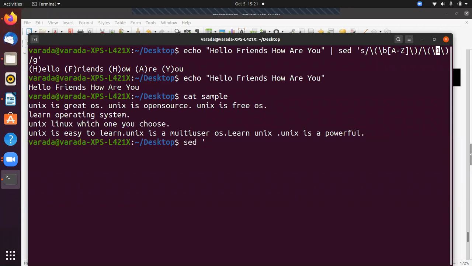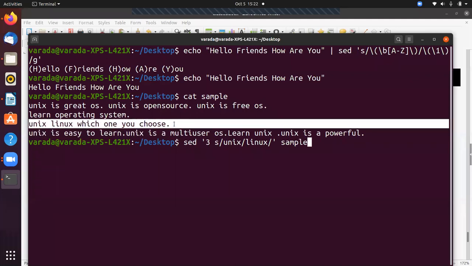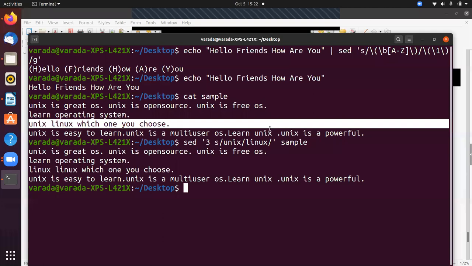So for example, 3, I want to substitute Unix with Linux. So what is the expected output? This is 1, 2, 3. So this is the third line. In this third line, the Unix is substituted with Linux.